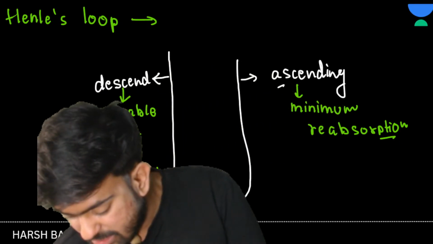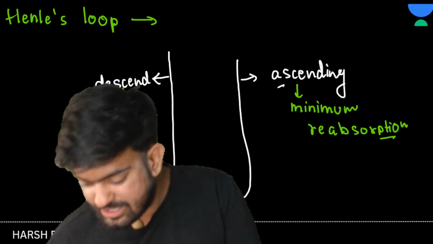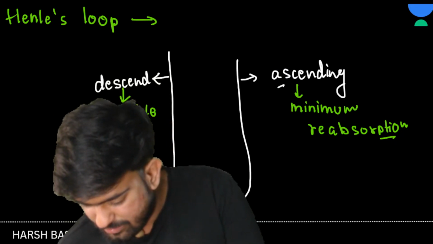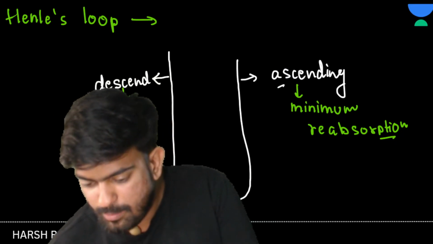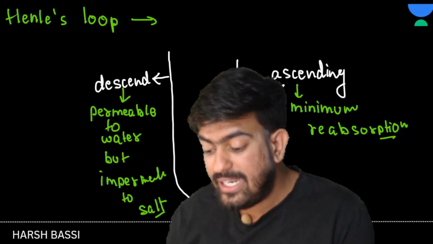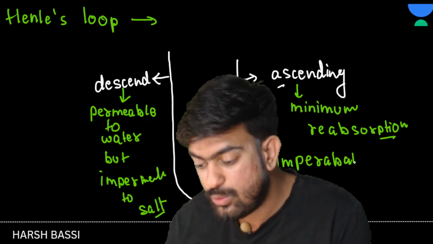While if I talk about the ascending loop, descending loop, while if I talk about the one second bachcho, one second. Yes, now if I talk about the ascending loop, so here it is what? It is impermeable to water. This one is impermeable to water.